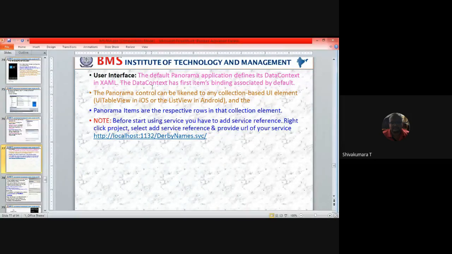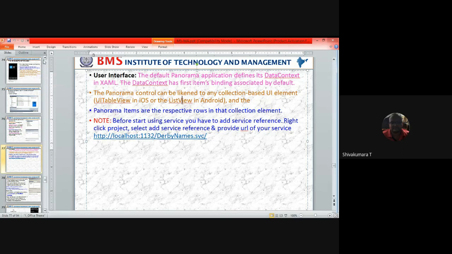The panorama control can be likened to any collection based UI element, that is UI table view in iOS, list view in Android. This effect is going to be provided here based on a collection based UI element in panorama control. Panorama controls the effect of table view as well as list view, which was used in iOS and Android. So panorama items are the respective rows in that collection element.